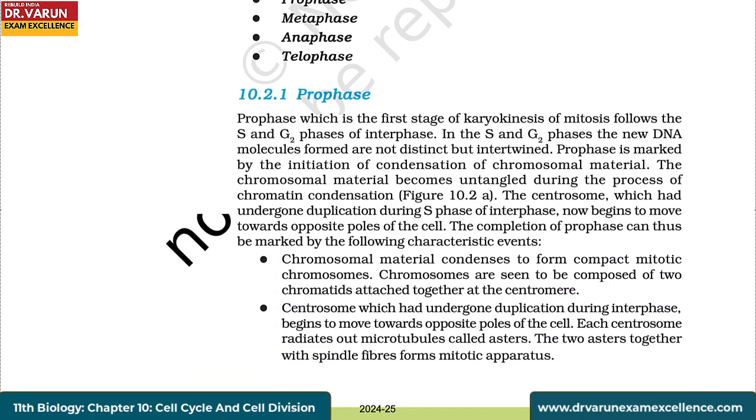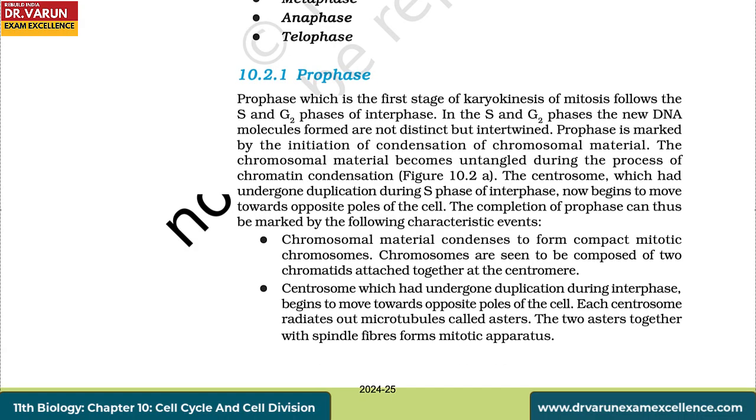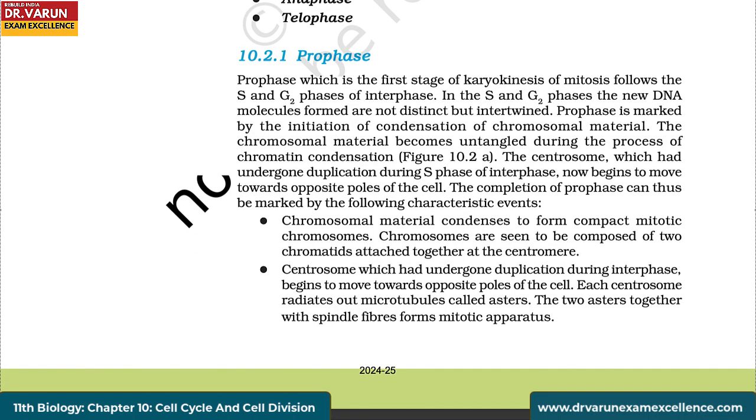Prophase. Prophase, which is the first stage of karyokinesis of mitosis, follows the S and G2 phases of interphase. In the S and G2 phases, the new DNA molecules formed are not distinct but intertwined. Prophase is marked by the initiation of condensation of chromosomal material. The chromosomal material becomes untangled during the process of chromatin condensation. The centrosome, which had undergone duplication during S phase of interphase, now begins to move towards opposite poles of the cell. The completion of prophase can thus be marked by the following characteristic events.